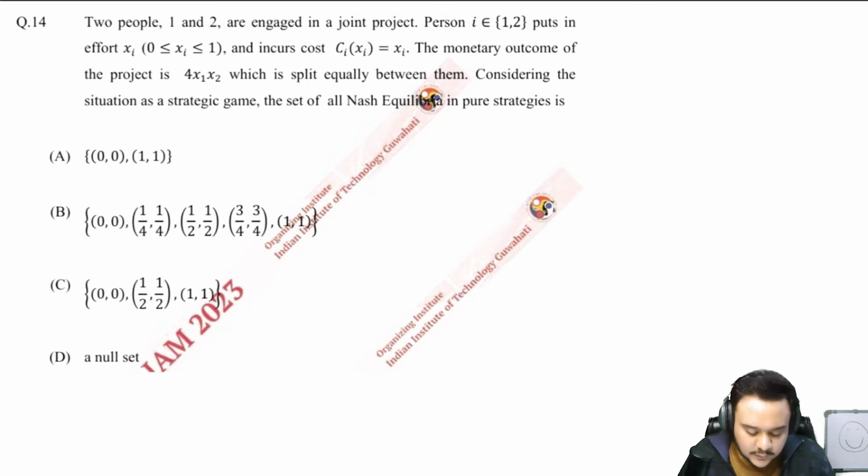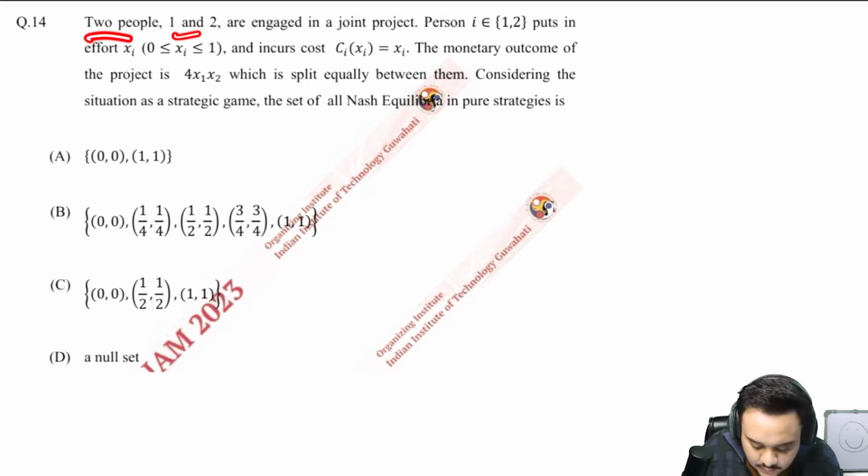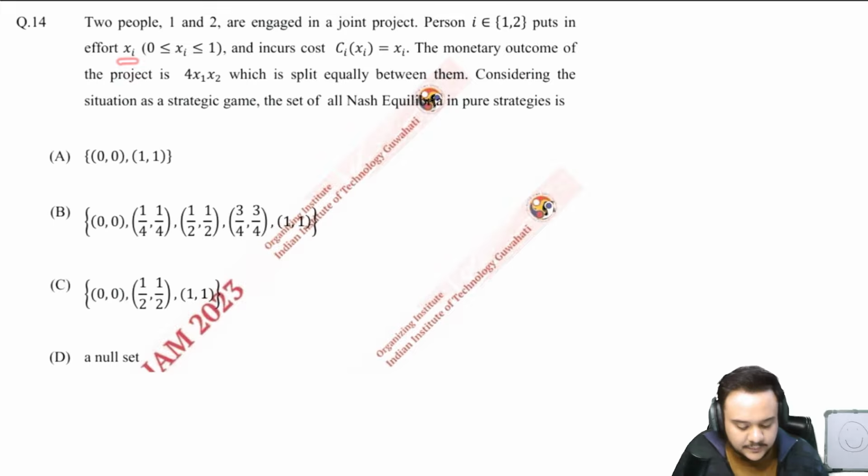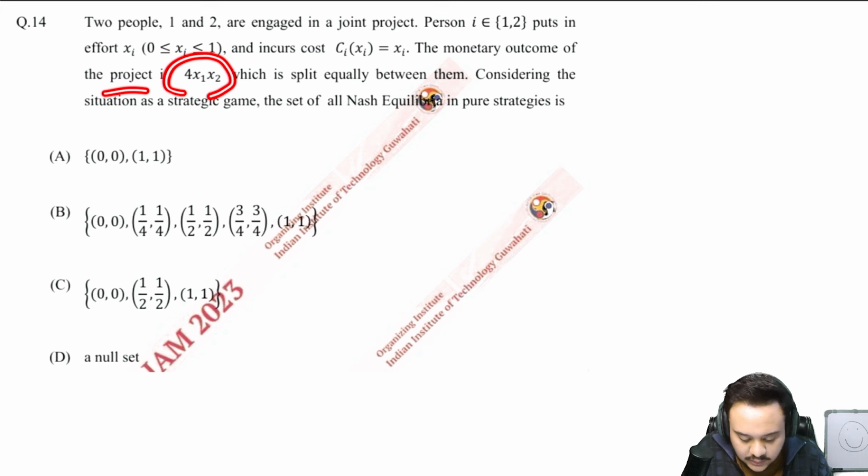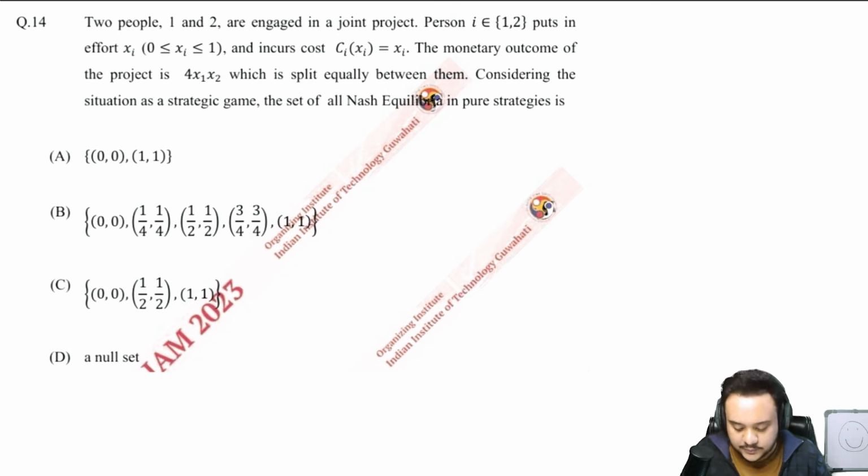Okay, so the 14th one says that two people, 1 and 2, are engaged in a joint project. Person i puts in effort xi, where xi is greater than or equal to 0 and less than or equal to 1, and the cost is given as this. The monetary outcome of the project is the total outcome, and it is split equally between the two players. Considering the situation as a strategic game, find the set of all Nash equilibria in pure strategies.